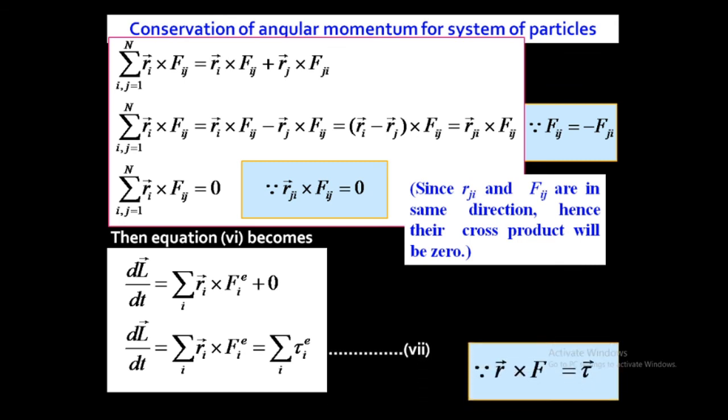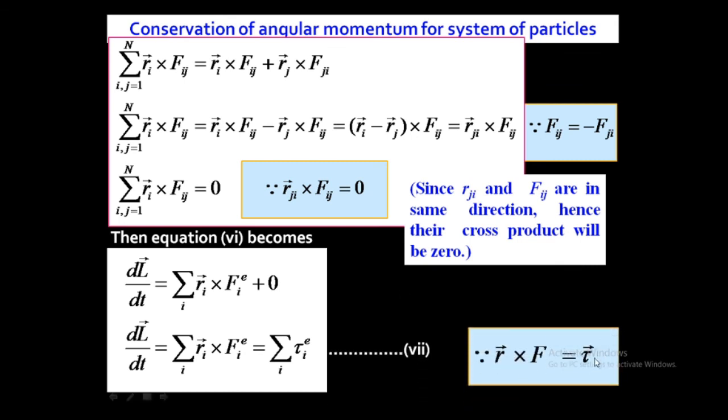Since R cross F is torque, tau, in place of Ri cross Fie we can write tau ie, because this is the position vector cross product with the external force, that is the external torque acting on the ith particle. The summation over i means this is for a system of particles.